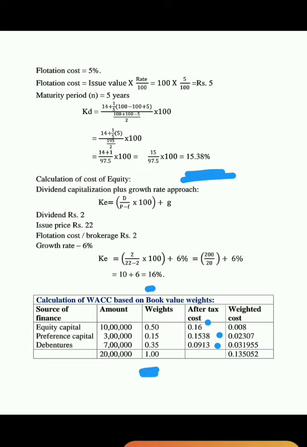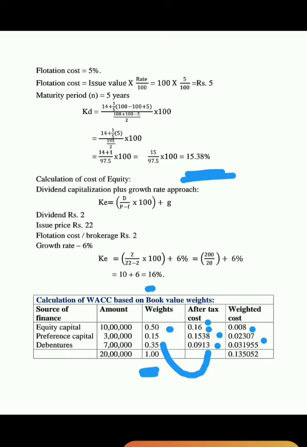Now the next step is weighted cost. Weighted cost is nothing but weights multiplied with after tax cost, that is 0.50 into 0.16, that is equals to 0.008. Next 0.15 into 0.1538, that is equals to 0.02307.